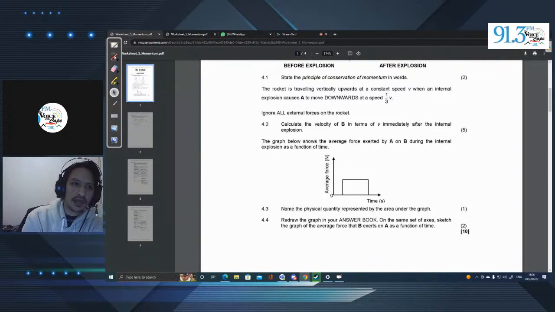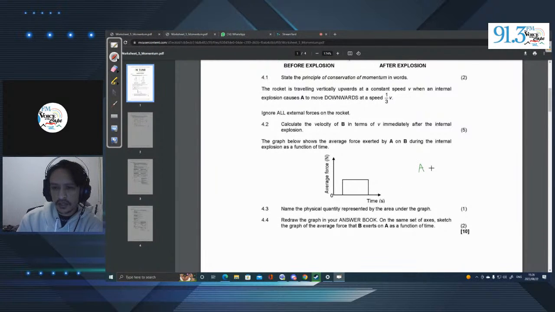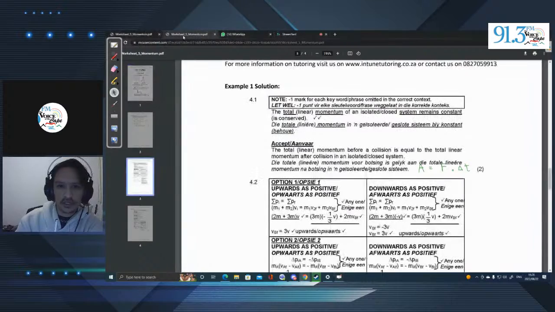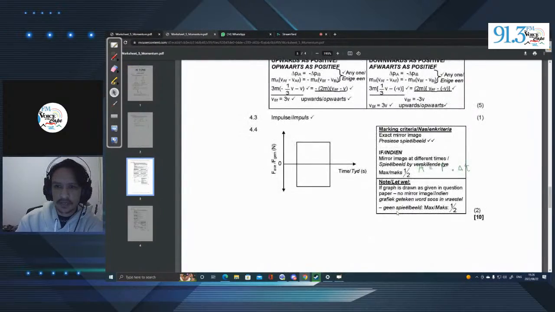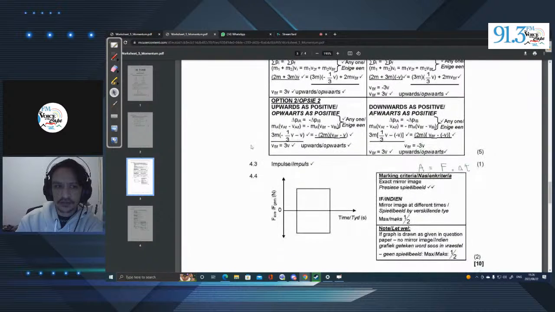Well, if we think about how we have to calculate area, area is going to be equal to the force times the change in time. Now, what is force times change in time? Well, that is actually momentum. Sorry, not momentum. This is actually impulse. Impulse is equal to force times change in time. Right? And that should be the answer in the memo. Let's double check. And there we go. Impulse is the answer. Right? Now, let us look at the next problem.